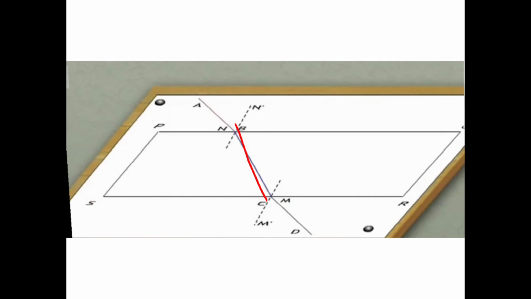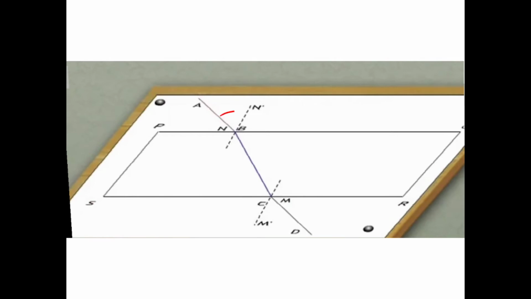Now with that I made an angle of 30 degrees, drew one line, and two pins are kept there. Then from the other surface RS, I observe those two pins, and in line with them I keep two pins, C and D. After knowing it, I mark those points and get the path of the light inside the slab and outside the glass also. So this is the path of the light.